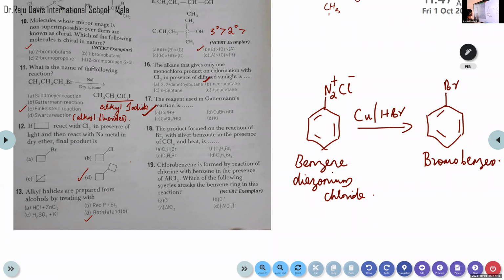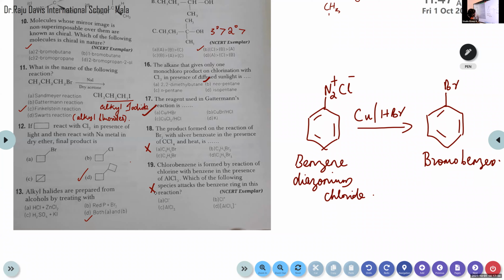We completed. Questions number 18 and 19 are out of syllabus. Shall I move to the next question?